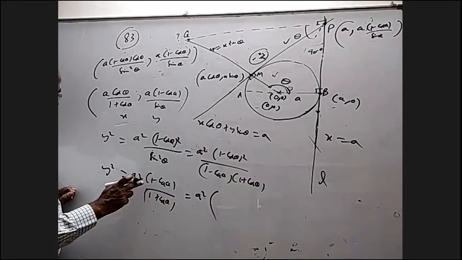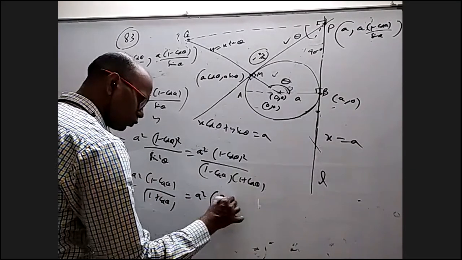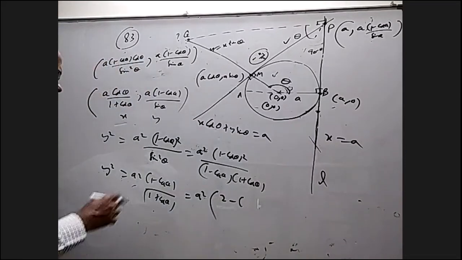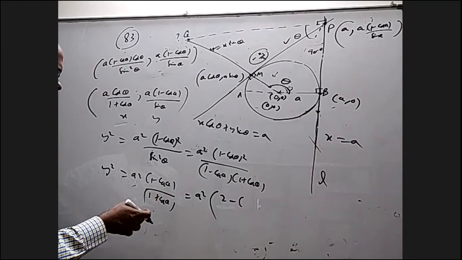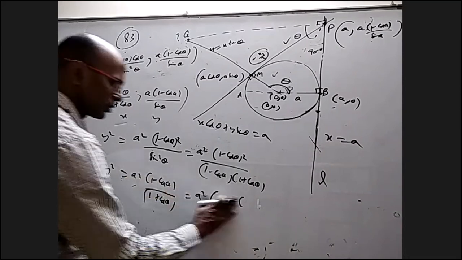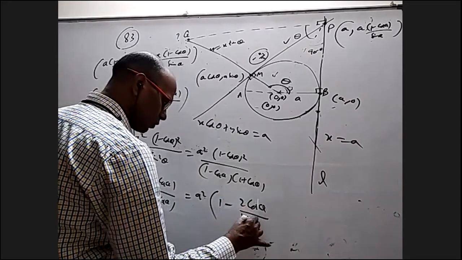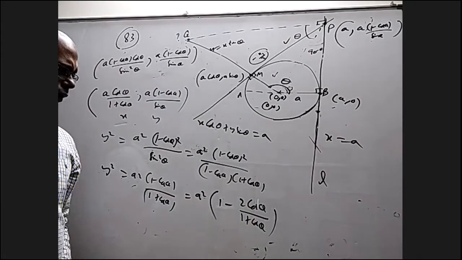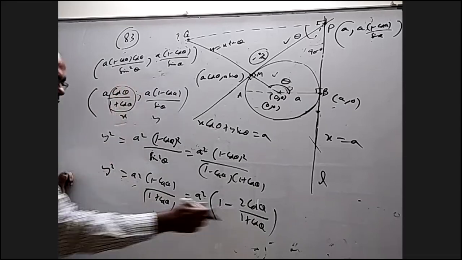I want to write this numerator as a cos theta and a number. I want 1 plus cos theta in the numerator, so I can add cos theta and subtract cos theta. That is better. So 1 minus 2 cos theta by 1 plus cos theta. I can adjust this like this. Now cos theta by 1 plus cos theta is directly x by a. So you can put x by a here.